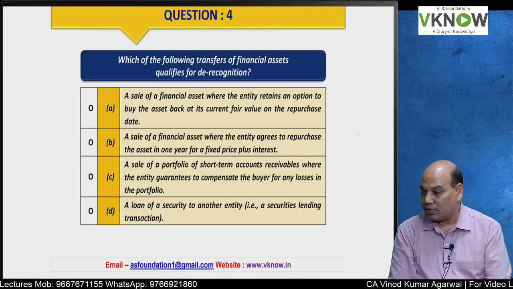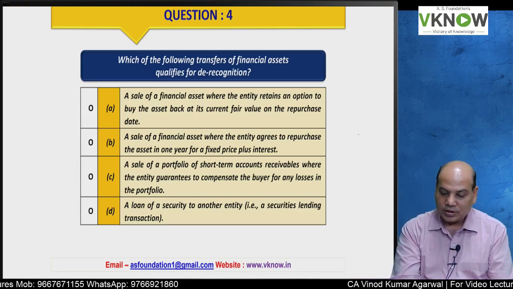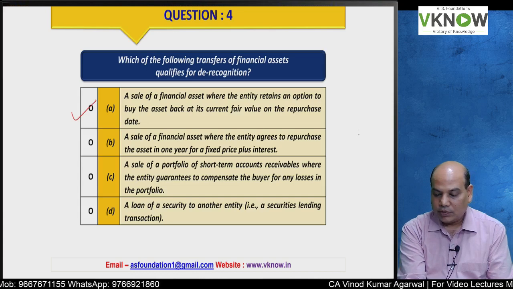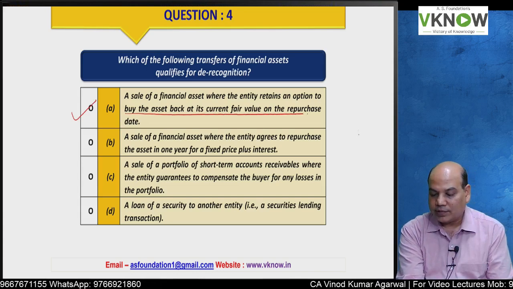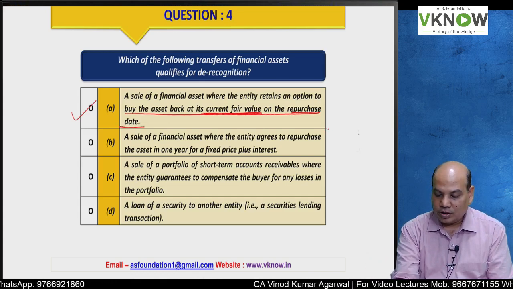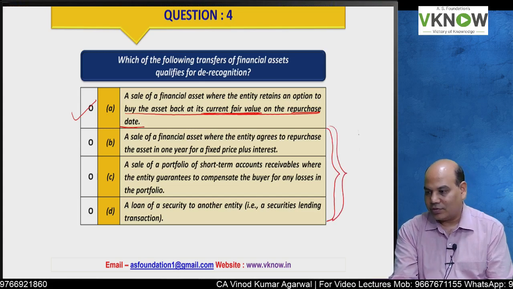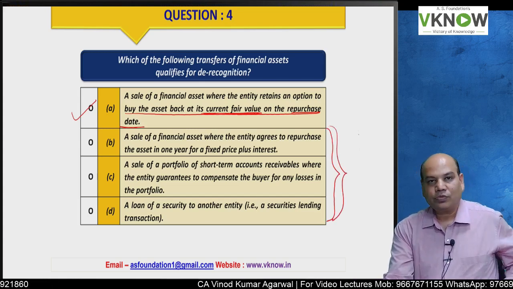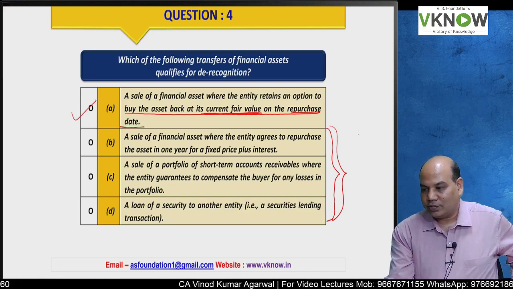Most of the students have answered A. Answer A is right. If there is an option to buy back the asset at its current fair value, then you can derecognize. In the other three cases, you will not derecognize.